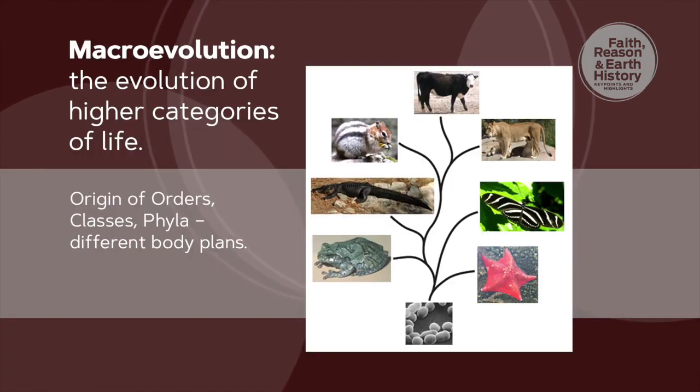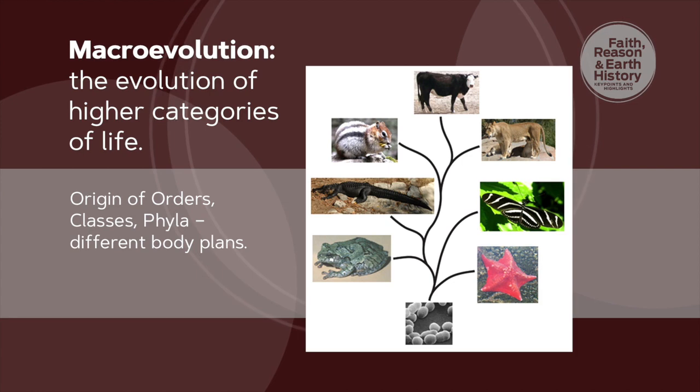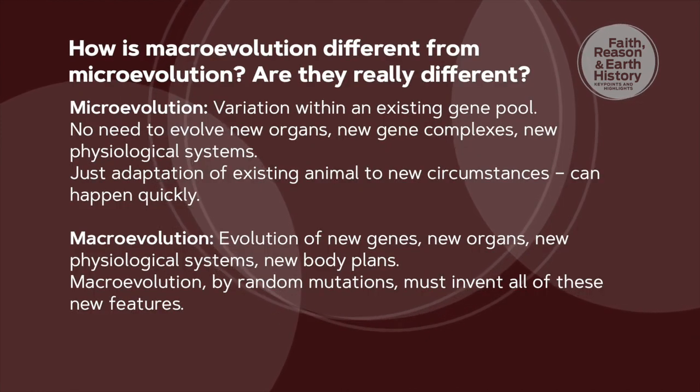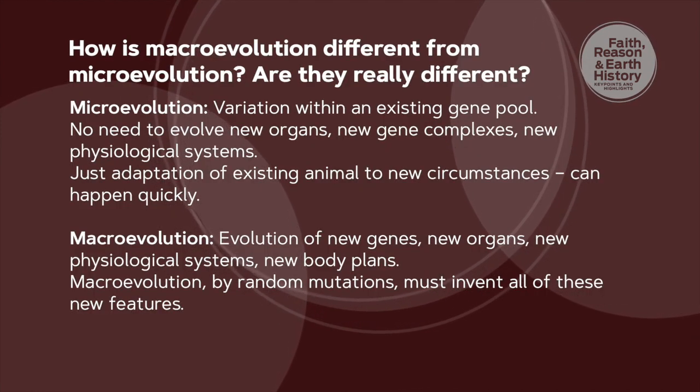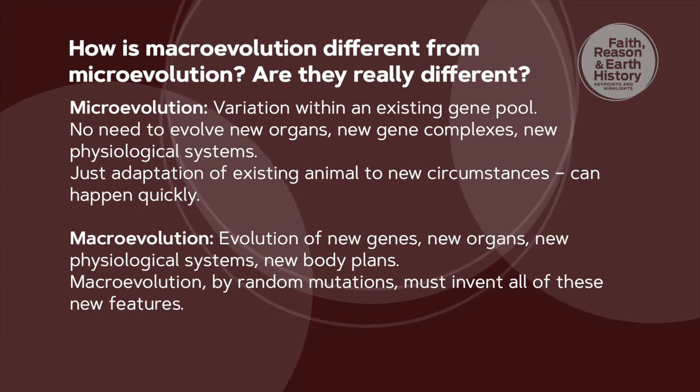Macroevolution is the evolution of the higher categories of life, as we see here in this diagram, the origin of orders, classes, and phyla. In other words, different body plans. So how is macroevolution different from microevolution? Are they really different? They are really quite different.